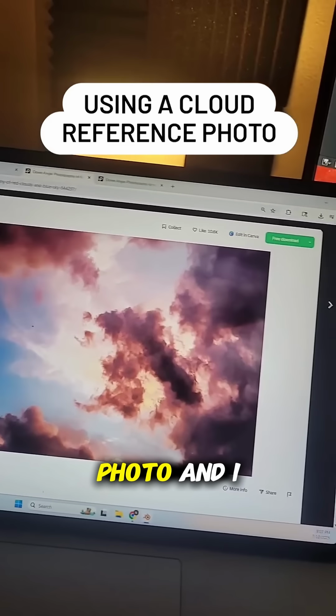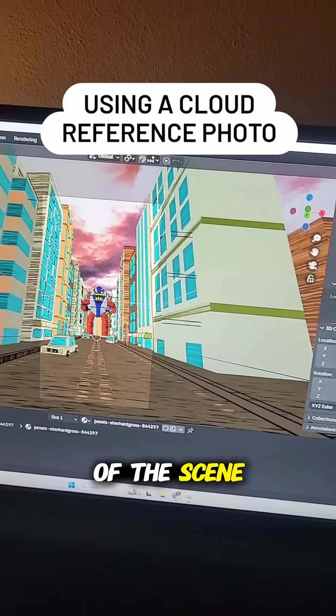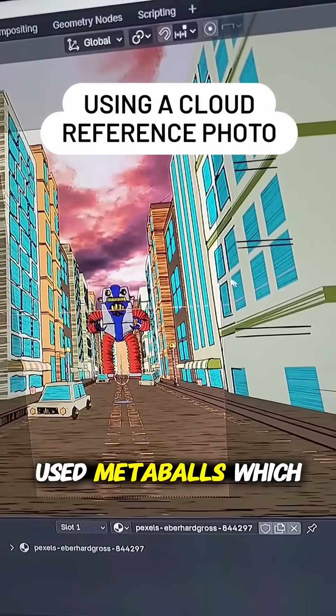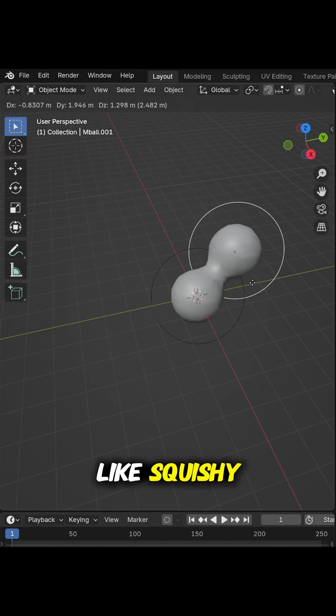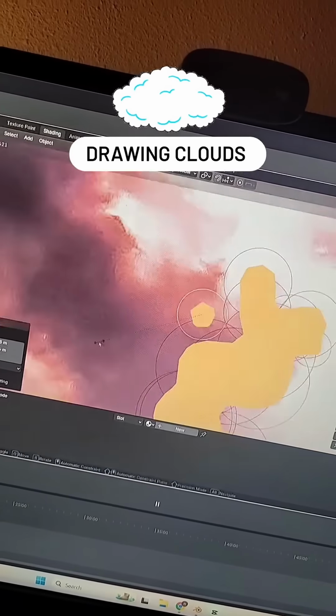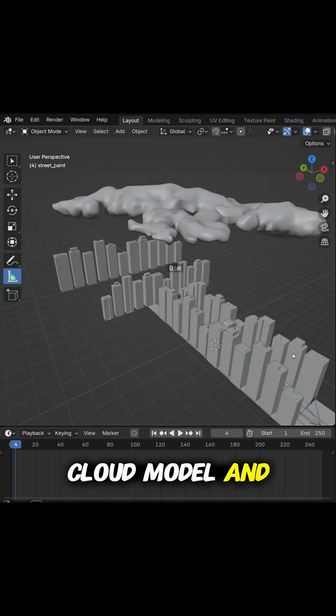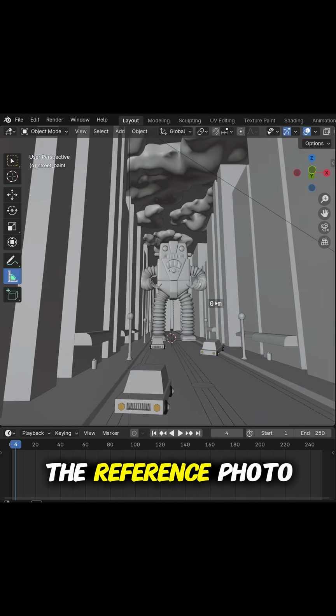I took this photo and I used it as a reference photo by hanging it in the sky of the scene. Then I used metaballs, which are these weird, squishy 3D objects. And I used those to trace out the cloud that I wanted from that photo. So here's my cloud model. And I put it in the sky, just like in the reference photo.